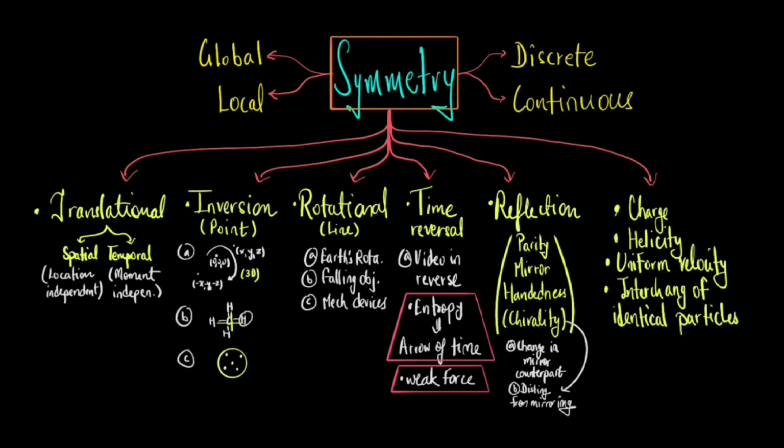Now, there is a violation to this parity. The weak nuclear force, responsible for processes like beta decay and hydrogen fusion in stars, famously violates parity symmetry. This was first experimentally confirmed in the 1950s by Chien-Shiung Wu, who conducted experiments involving the decay of cobalt-60 nuclei, which contradicted the then prevailing notion that physical laws are symmetric under parity inversion.